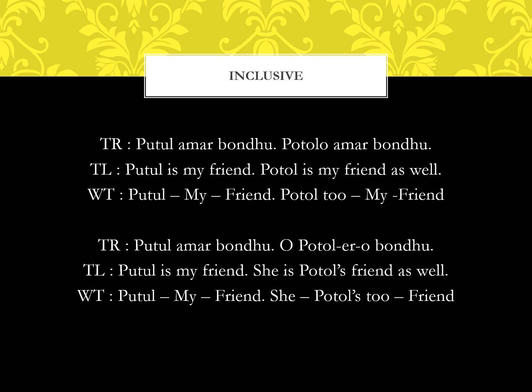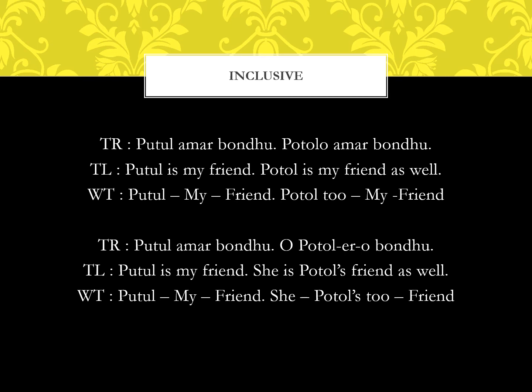Now we can also say পুতুল আমার বন্ধু ও পটলেরও বন্ধু. Like she is my friend, Putul is my friend, she is Potol's friend as well. Now in this sentence ও পটলেরও বন্ধু, notice that there is a O at the beginning of the sentence. This is where O acts as the subject pronoun and it is used in the place of she.